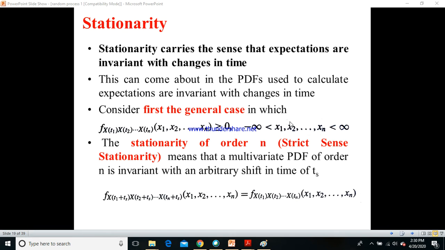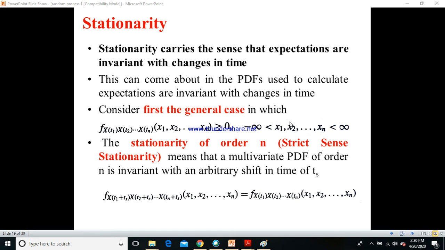Invariant means they are not varying with respect to changes in time. So we come across this when we calculate probability density functions to compute the expectations, and we'll see how stationarity comes across when the order is considered to be nth order. We'll see step by step now.